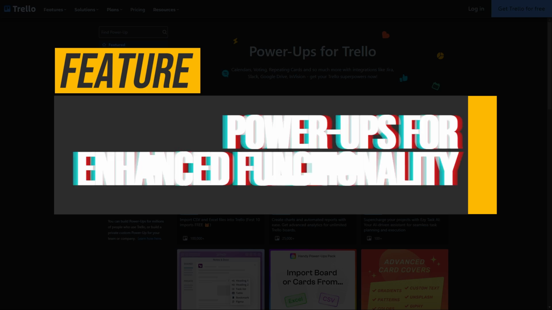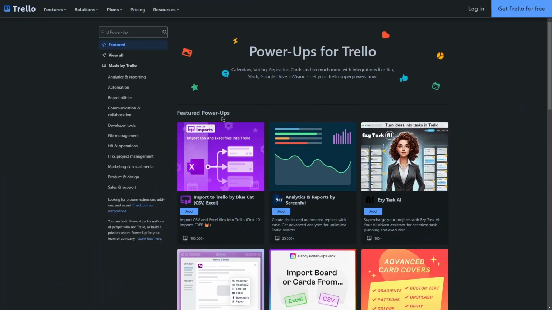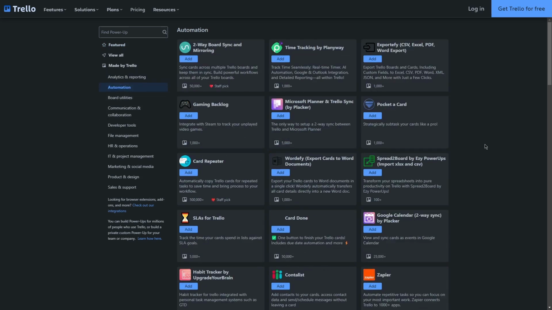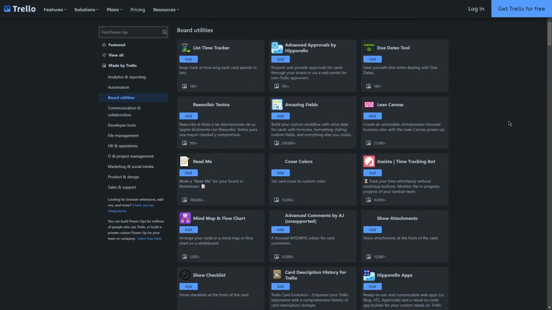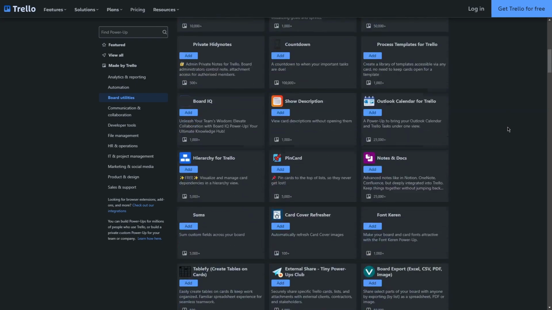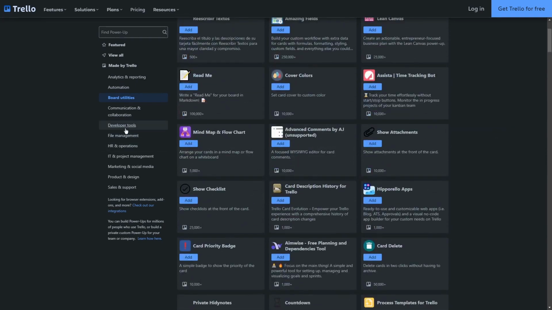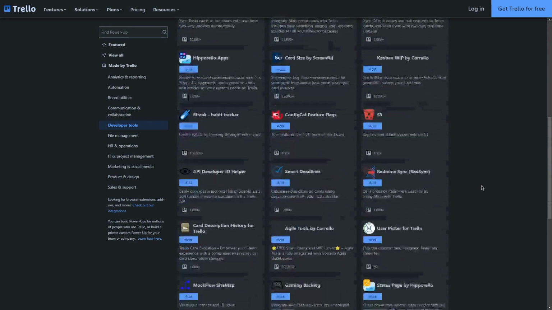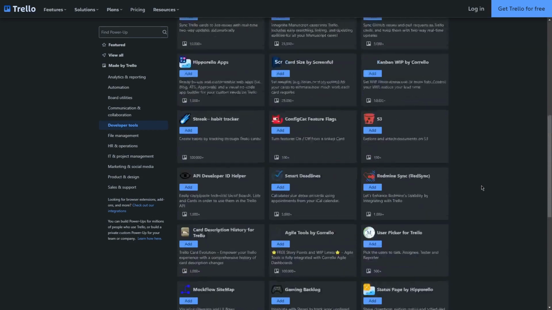Trello's power-ups extend its capabilities by adding features like time tracking, reporting, and advanced integrations. Users can customize their boards with these additional tools to meet specific project requirements. By leveraging power-ups, teams can enhance their project management experience, tailoring Trello to suit diverse workflows and improve overall efficiency.